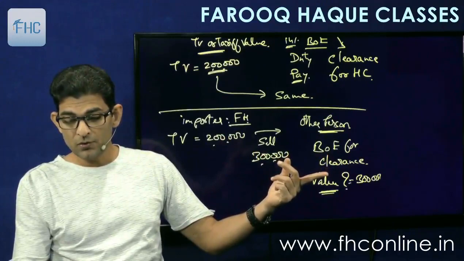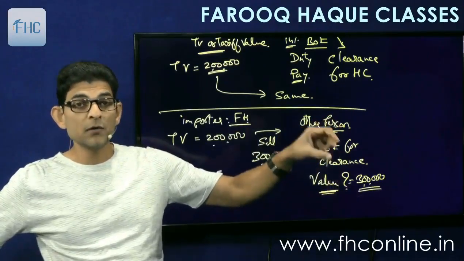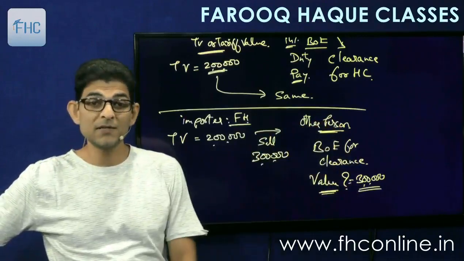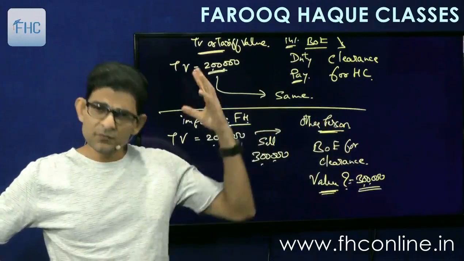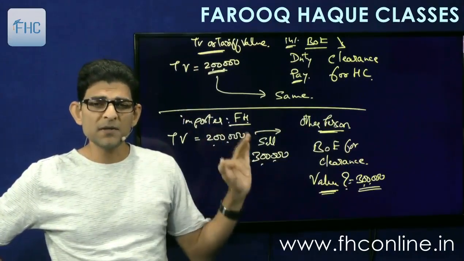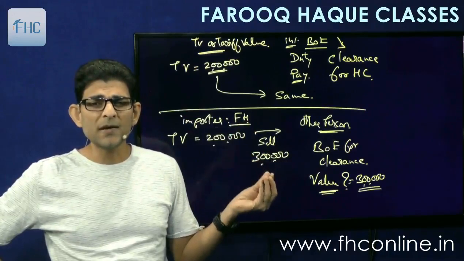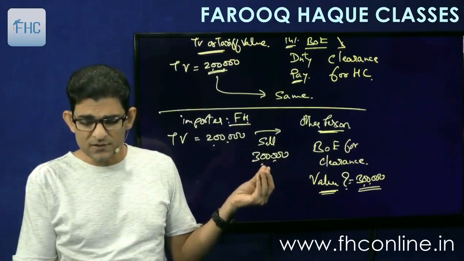So for you the value will be 3 lakhs. So when you file the bill of entry for clearance later on, you will have to show the value as 3 lakh rupees. Or suppose the market prices have gone down, I imported the goods at 2 lakhs, market prices have gone down, I sell it to you at 1,60,000 only.